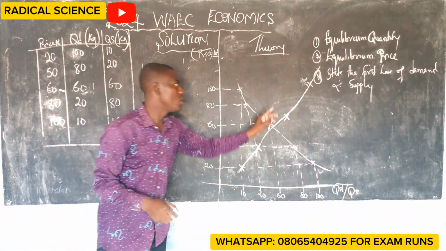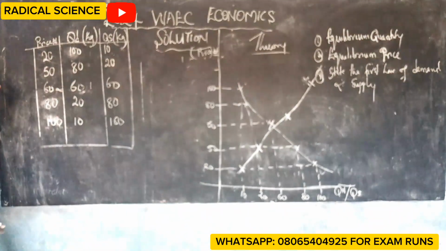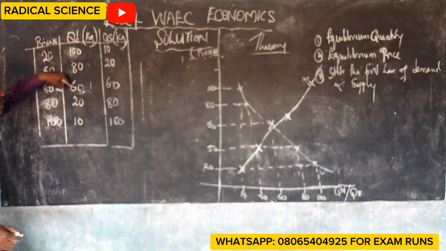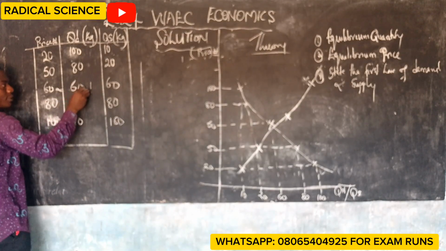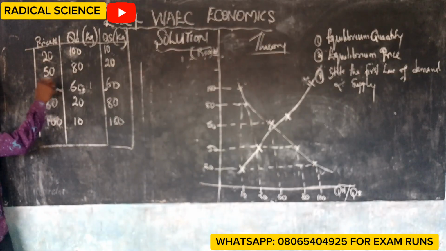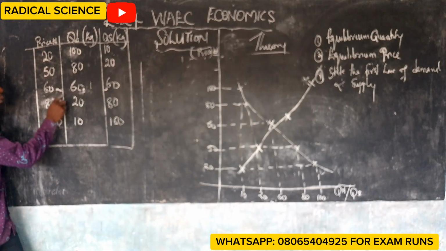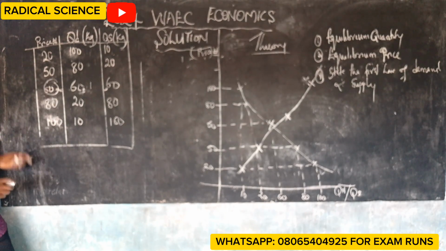And the next one is equilibrium price. Equilibrium price is the particular price where the demand and supply are equal. If you check, demand is 60, supply is 60. What is the price that made them equal? It is 60 naira.